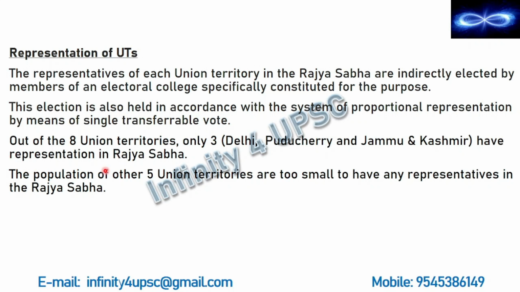Out of the 8 union territories, now we had already seen which are these 8 union territories, and out of these 8, only 3 have got representation in Rajya Sabha. Which 3? Delhi, Puducherry and Jammu and Kashmir.